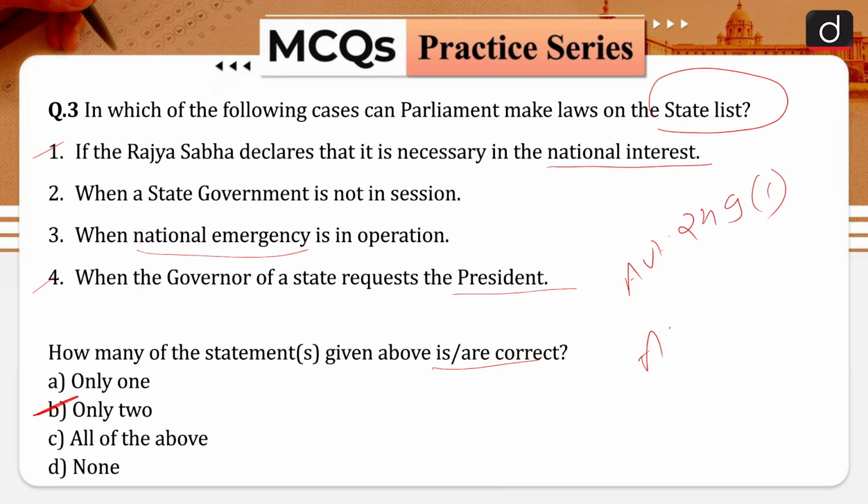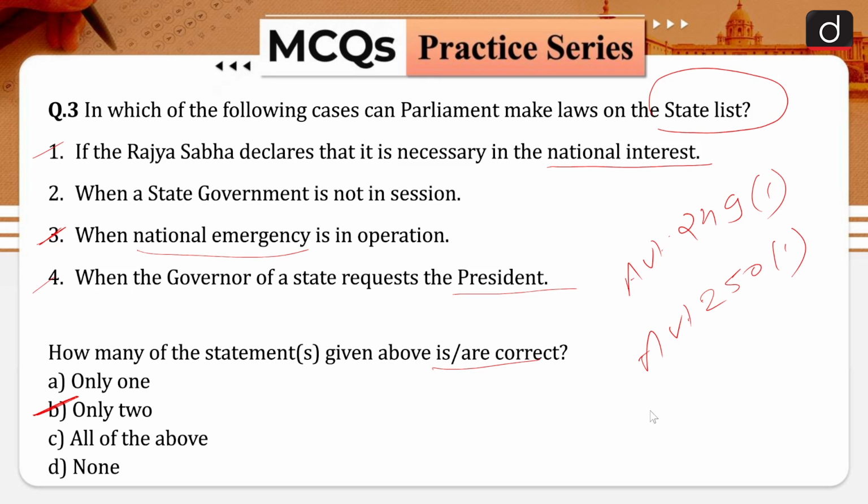Now the next article is Article 250 Clause 1. And what does Article 250 Clause 1 talk about? It states that Parliament shall, while a proclamation of emergency is in operation, have power to make laws for the whole or any part of the territory of India with respect to any of the matters enumerated in the state list. And that is why your statement number 3 also here is correct.